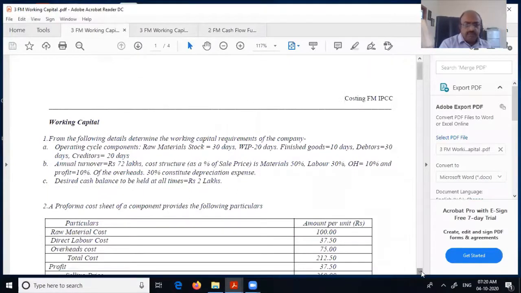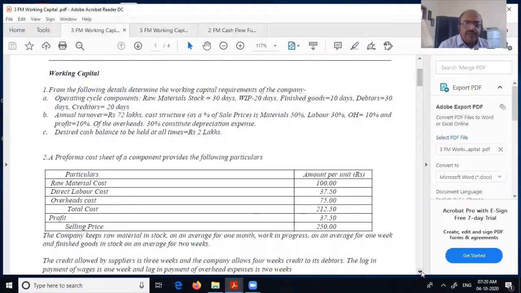from the following details, determine the working capital requirement of the company. Operating cycle components: raw material stock 30 days, WIP 20 days, finished goods 10 days, debtors 30 days, creditors 20 days. Average annual sales 72 lakhs. Cost structure as a percentage of sales: raw material 50%, labor 30%, overhead 10%, profit 10%. Of overhead, 30% consists of depreciation expense, the rest is cash.